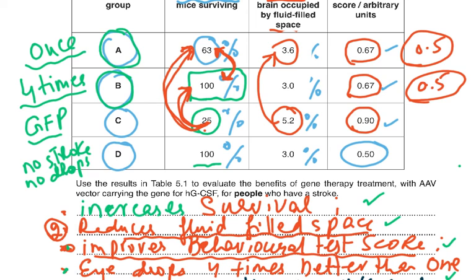If you could compare this and this, that was fine as well. Or you could compare the 3.6 and the 3. So this is how you would give me a data code to support marking scheme point 2, in which we say reduces fluid filled space.